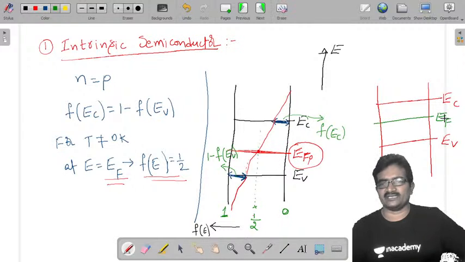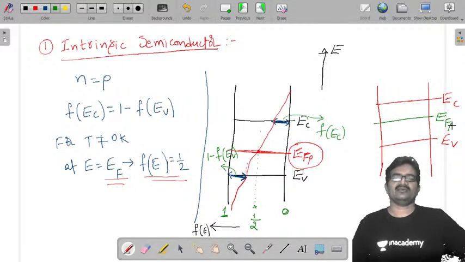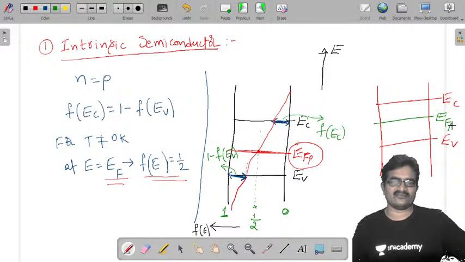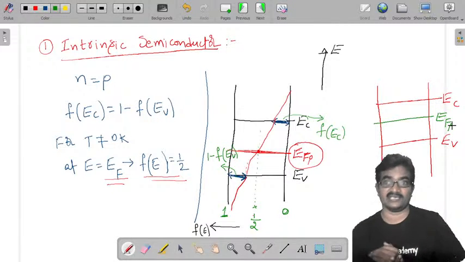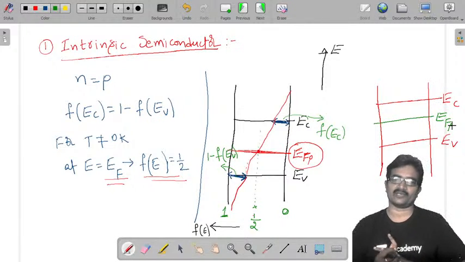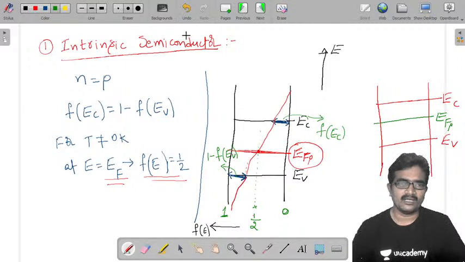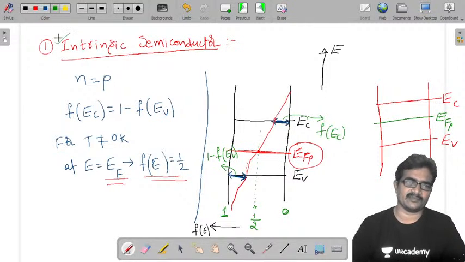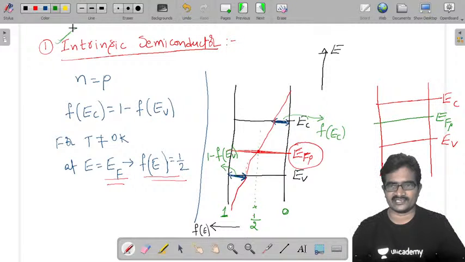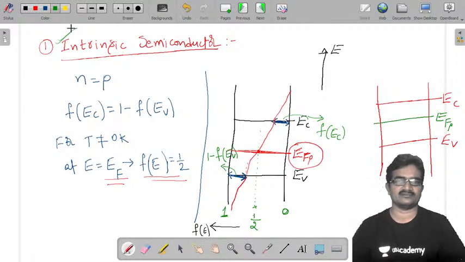To identify that it is an intrinsic semiconductor, I am adding a subscript I to it: EFI, the intrinsic Fermi energy level. Later we will derive an equation for this EFI in terms of EC and EV. This is about the intrinsic semiconductor. Finally, in an intrinsic semiconductor, the Fermi energy level is approximately the midpoint of the energy gap.